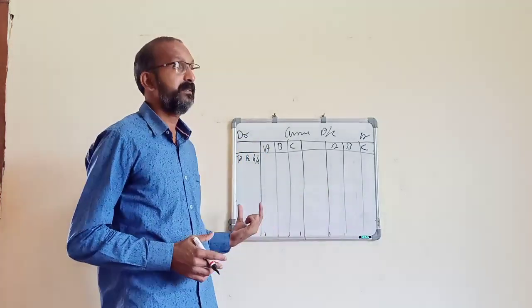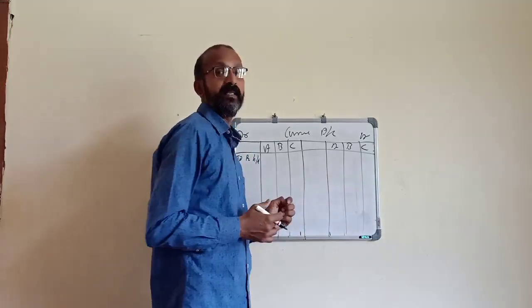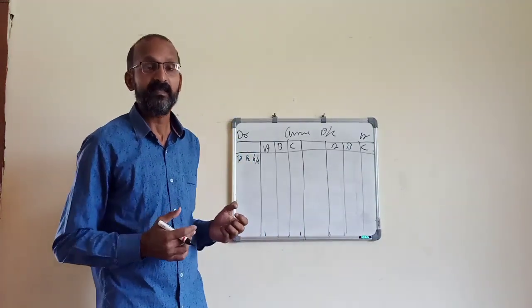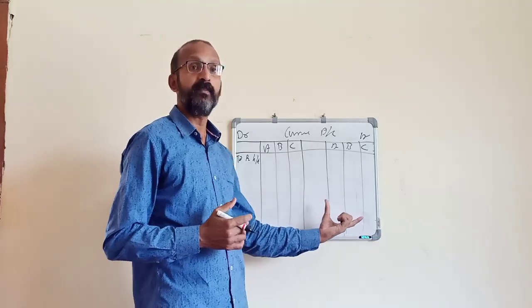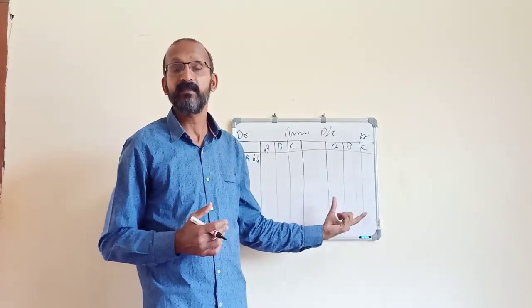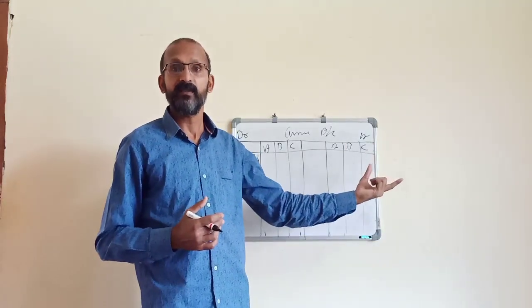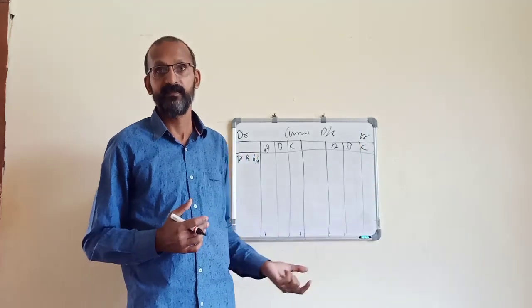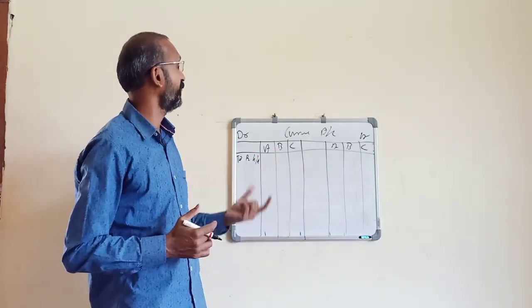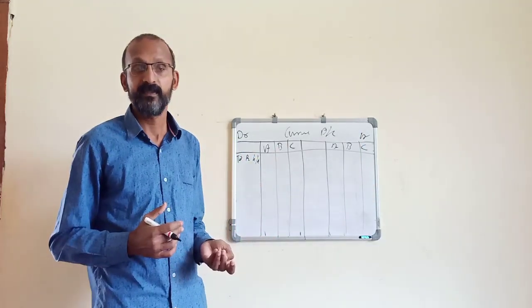Then after that, expenses and incomes will be balanced. The balancing figure will be transferred to the partner's capital account, in the bank account. This is the format of the current account.